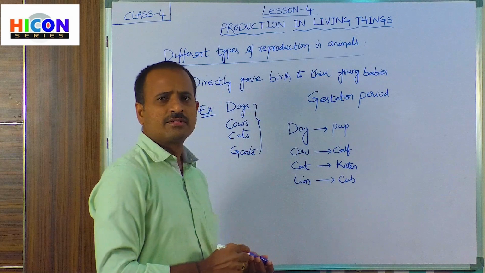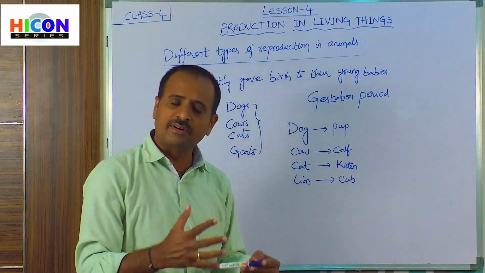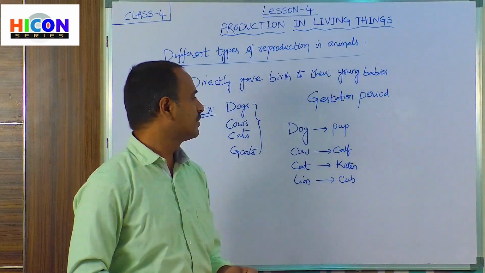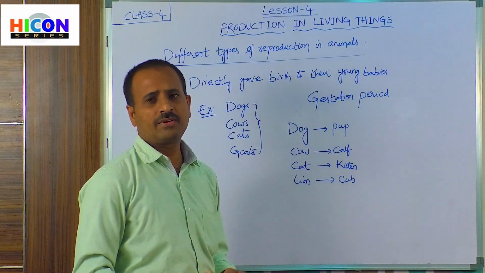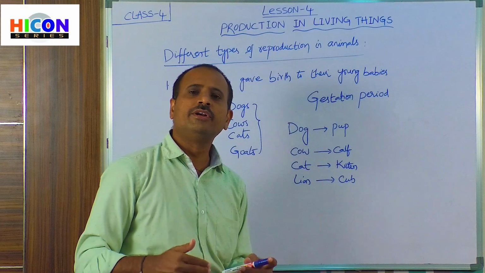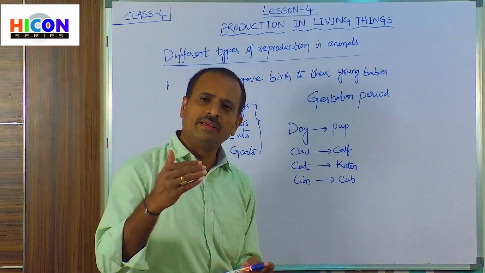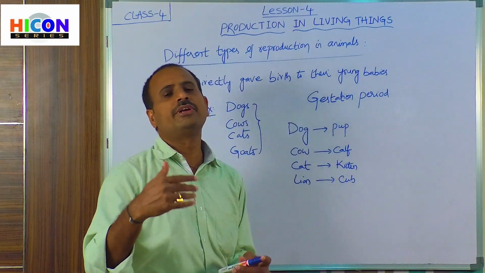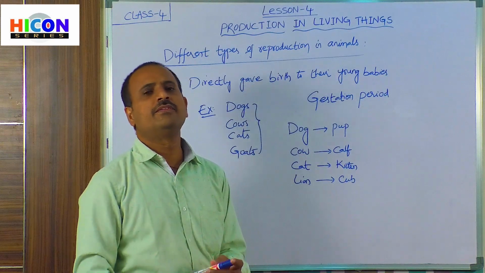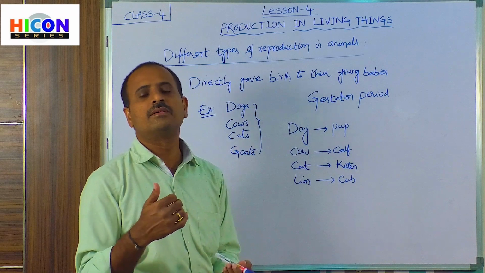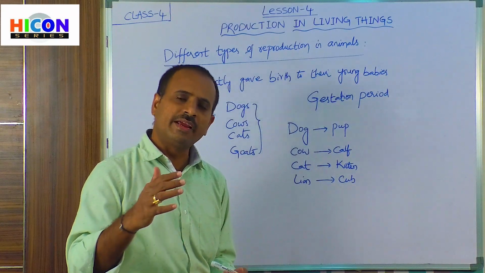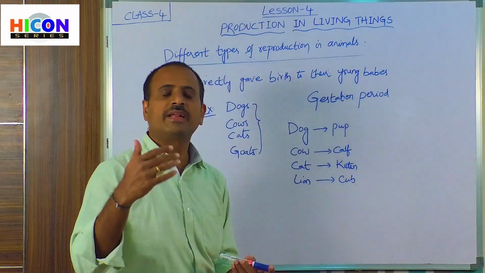In this way, all these animals give birth directly to their young babies, and after birth they grow into adults, and the adults gradually grow into older ones, and finally they die. In the meantime, the adults again give birth to their young babies, and again they give birth to their young babies.